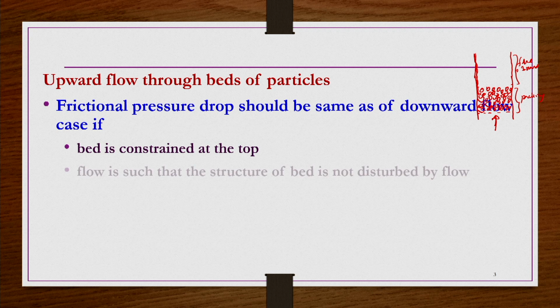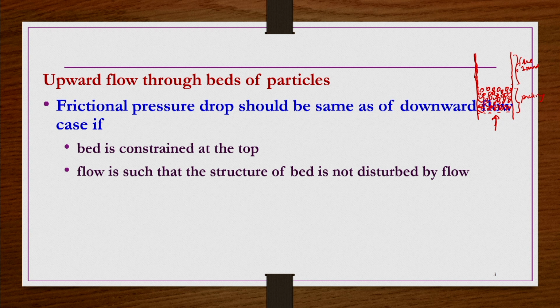So, if you constrain at the top, then the packing structure is not going to change. So, the pressure drop would be the same as in the case of downward flow through these beds of particles, or the pressure drop should also be the same as in the case of downward flow if the flow is such that the structure of the bed is not disturbed by the flow.